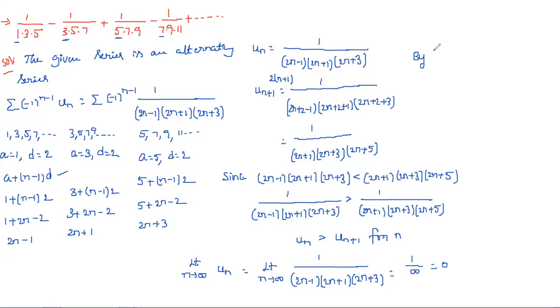By Leibniz's test, the given alternating series is convergent. That's it. The given alternating series is convergent.